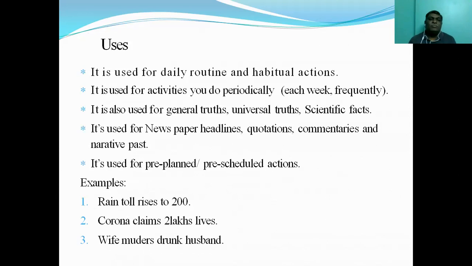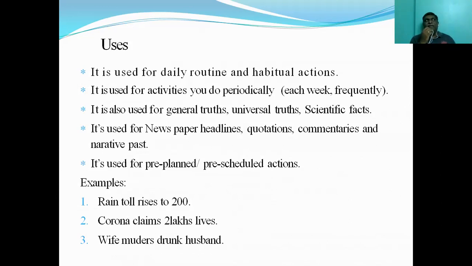Now, in simple present tense, we have some more uses. Very importantly, we use simple present tense for universal truths. What do you mean by universal truths? Like the sun rises, we say. We don't say the sun will rise because it's a universal truth. The sun rises in the east. The sun sets in the west.